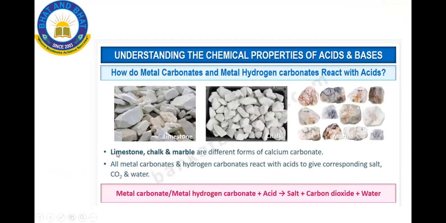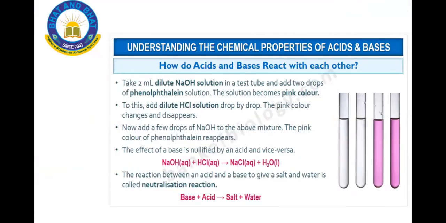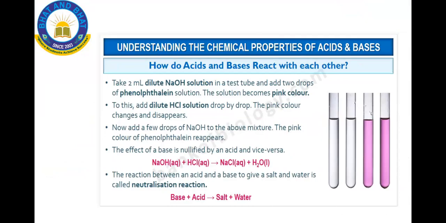So next is what? Limestone or chalk or marble. Basically all these are carbonates, or the metal carbonates or hydrogen carbonates, that give the respective salt. So carbonates plus acid gives the salt, carbon dioxide and water. How does the acid and the base react with each other? Acid plus base gives salt and water. Usually the acid and the base react to form salt and water.